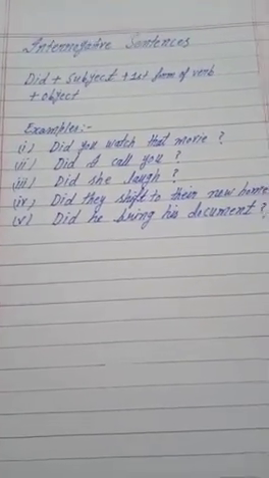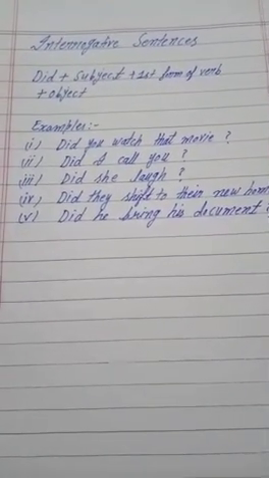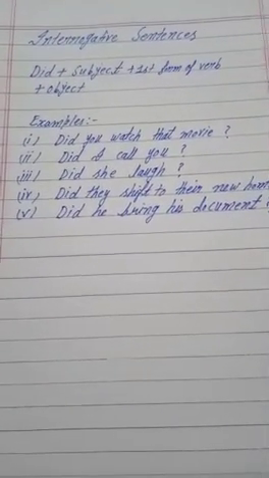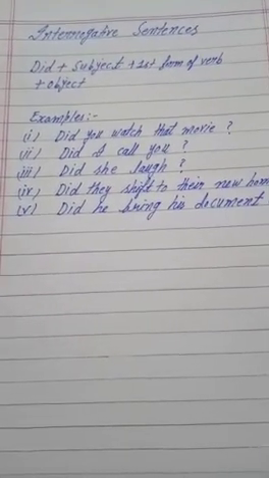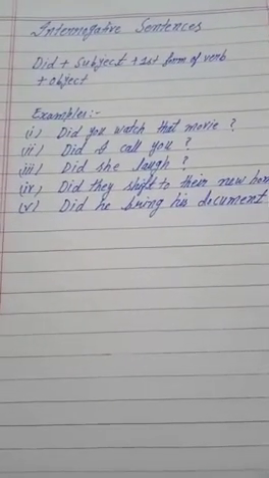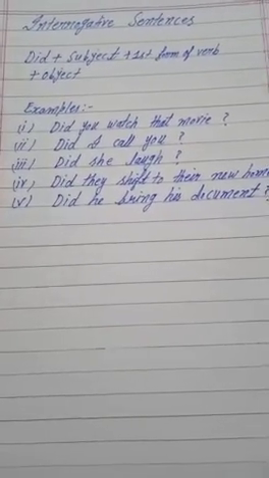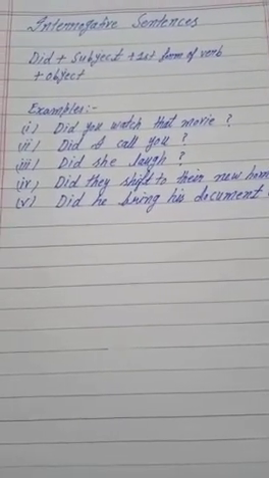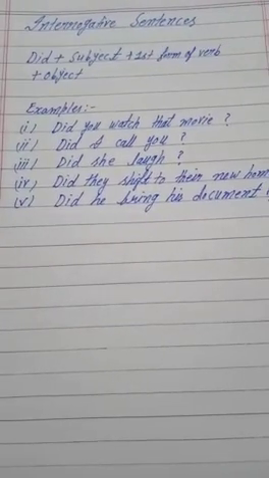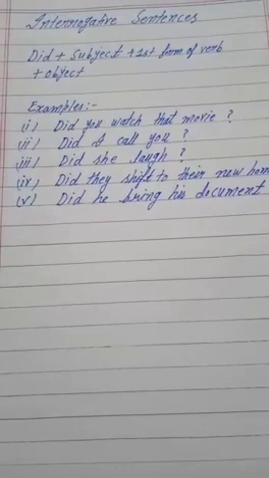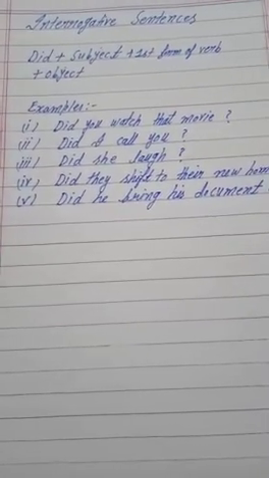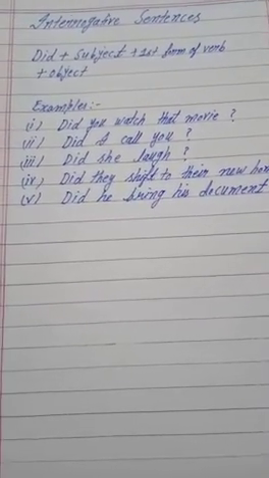In interrogative sentences, firstly we will use did, then subject, then first form of verb, then object. Here we are using did. So with did we are not using second form of verb. We are using first form of verb. Just keep that thing in your mind.